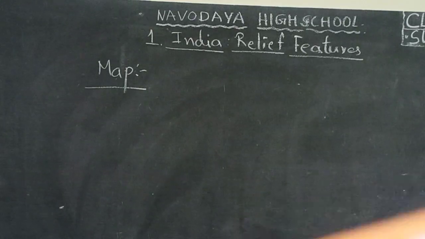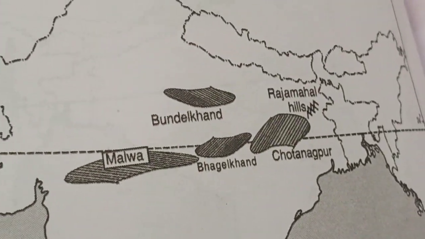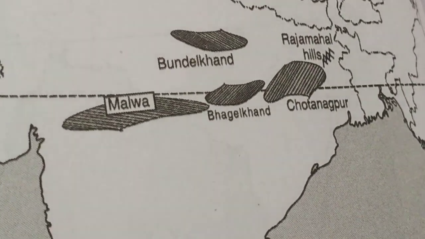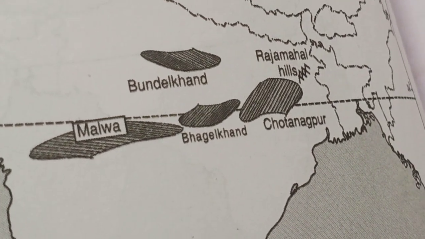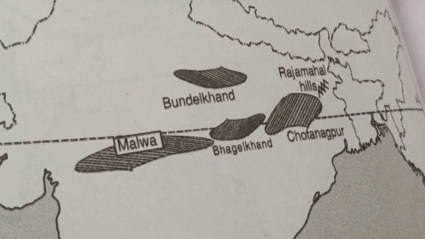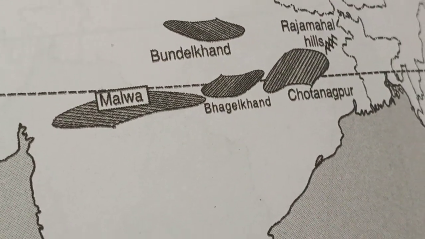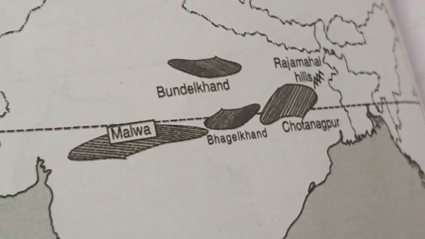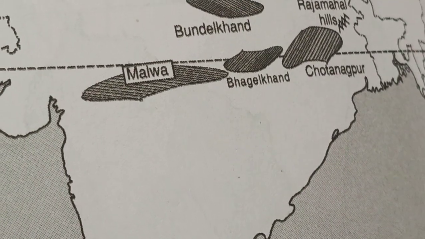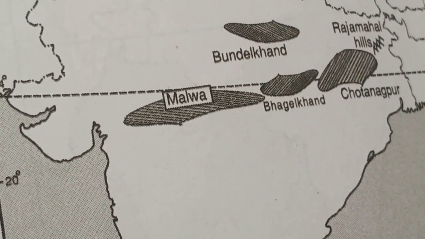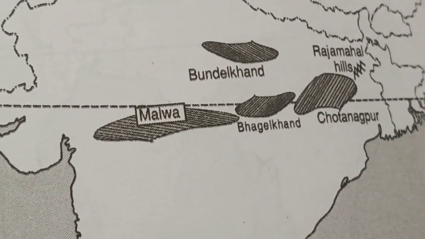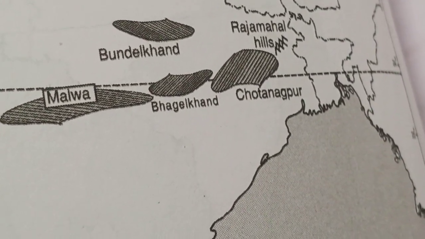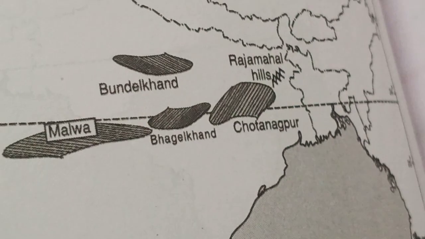Next, children, look here. Bundelkhand and Baghelkhand. Malwa Plateau, Chota Nagpur Plateau. So in our country, Malwa Plateau, Chota Nagpur Plateau and Deccan Plateau, these three are important plateaus. In this map, they locate Malwa, Chota Nagpur. Chota Nagpur is rich in minerals, children.